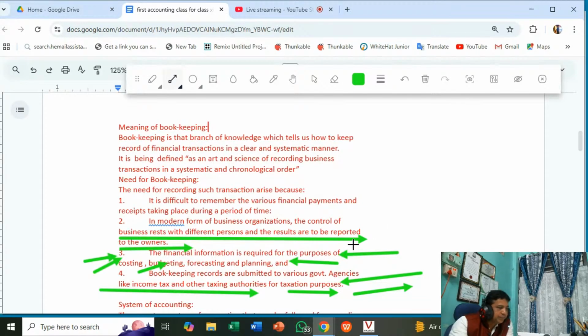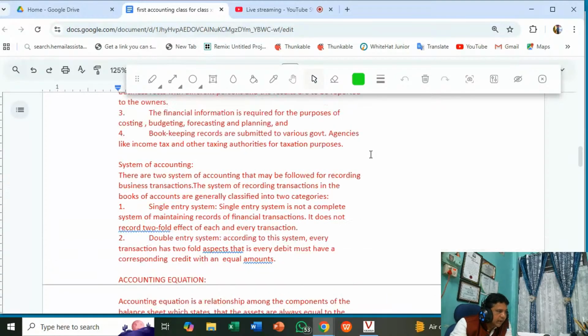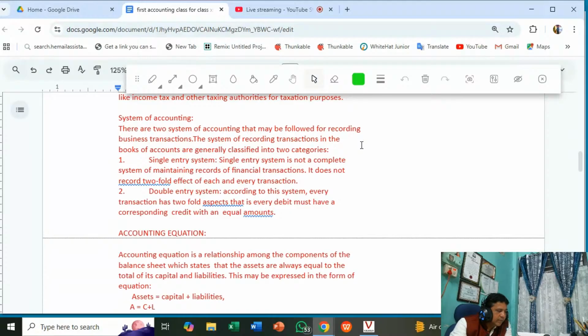All right. So next, I will show you this bookkeeping meaning. You better note down the meaning of bookkeeping, and then recording of transactions in the books of account. There are two systems of recording transactions. One is called single entry system, another is called double entry system. Okay, here the system, that is the system of recording. How many systems are there? Two, which are single entry system and double entry system.